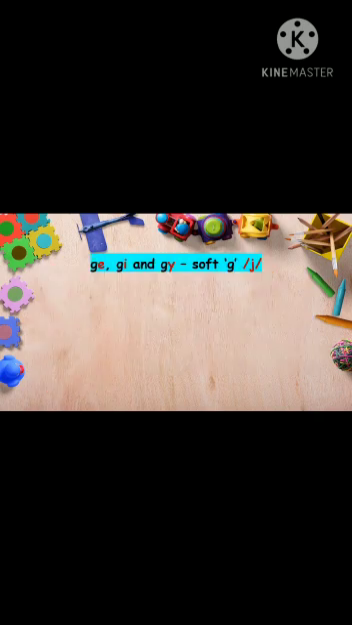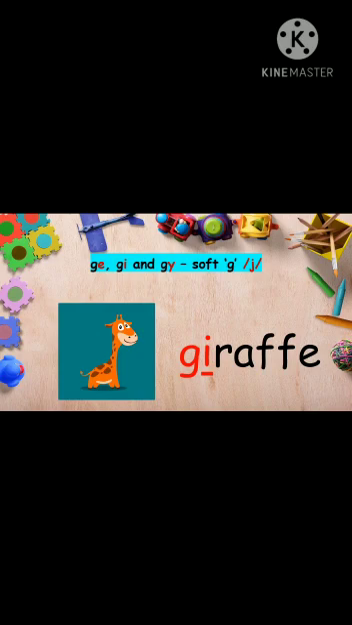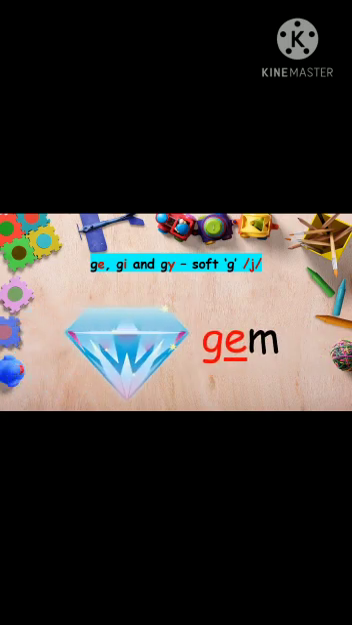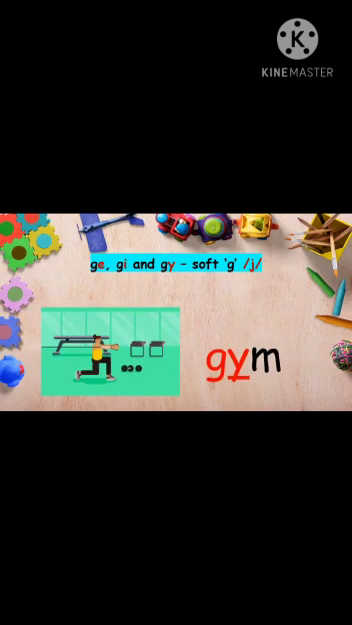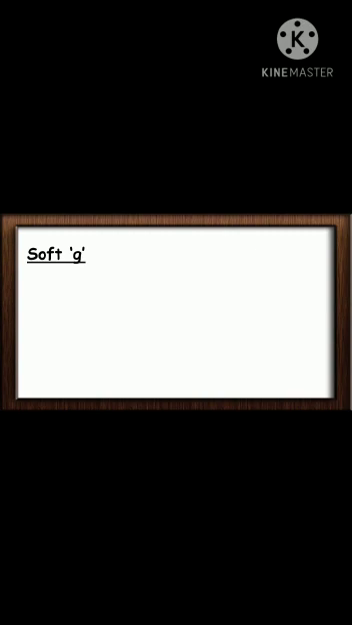Now let's practice with some examples. Giraffe. In the word giraffe, the letter G sounds J as it is followed by the letter I. Gem. In the word gem, the letter G sounds J as it is followed by the letter E. Gym. In the word gym, the letter G sounds J as it is followed by the letter Y. Let's practice more. GE words.